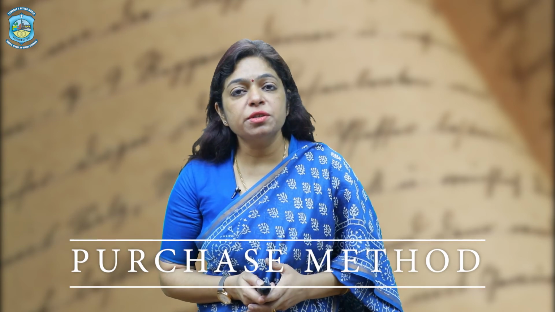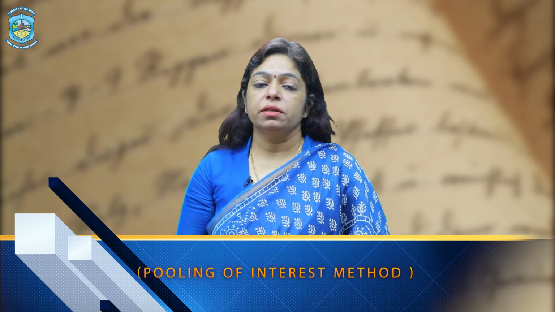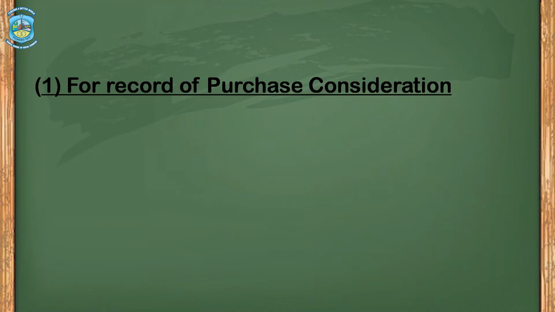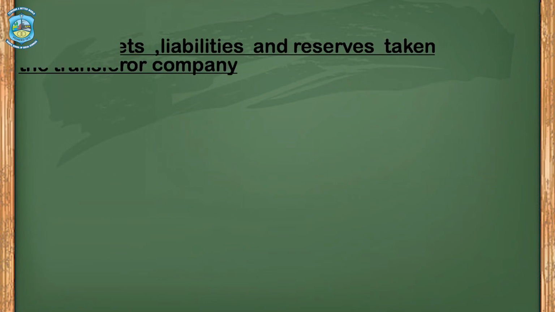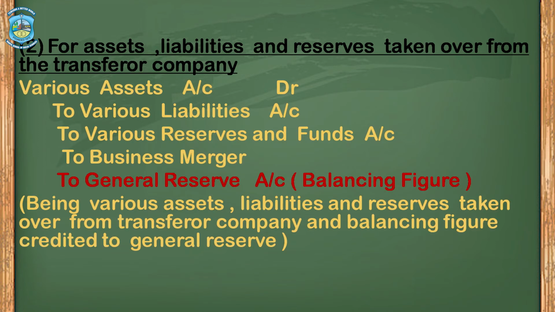Let us look at the first method, that is pooling of interest method. Number 1 journal entry for recording the purchase consideration. The journal entry would be business merger account debit to liquidators of transferor company. Journal entry number 2 for assets, liabilities and reserves which are taken over from the transferor company. The journal entry would be various assets account debit to various liabilities account, to various reserves and fund account, to business merger, to general reserve. This general reserve would be the balancing figure.